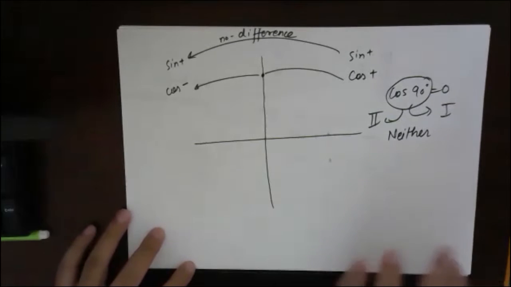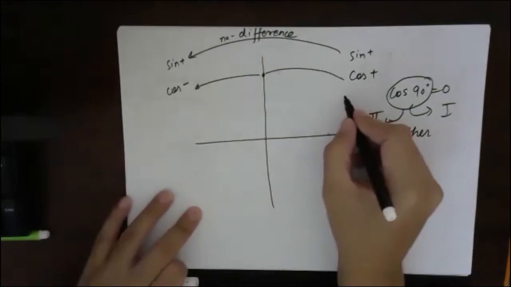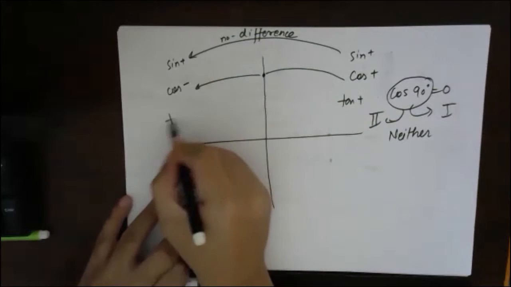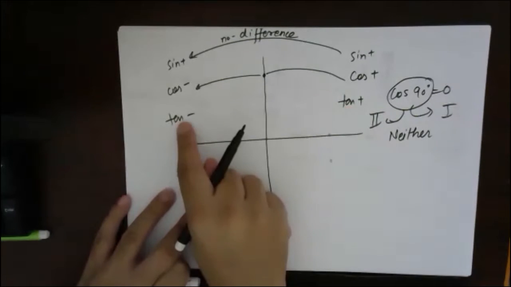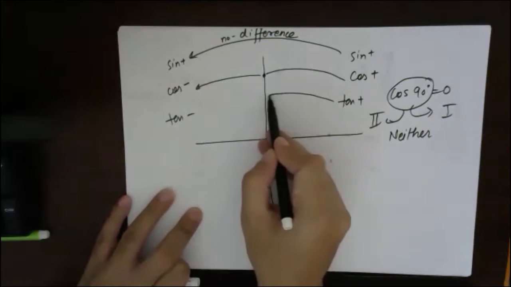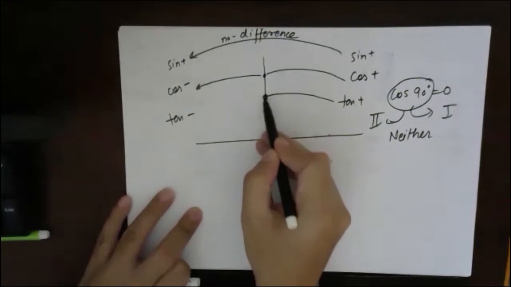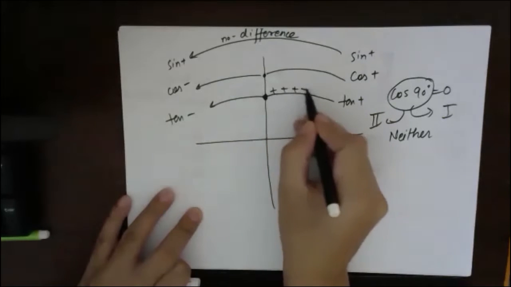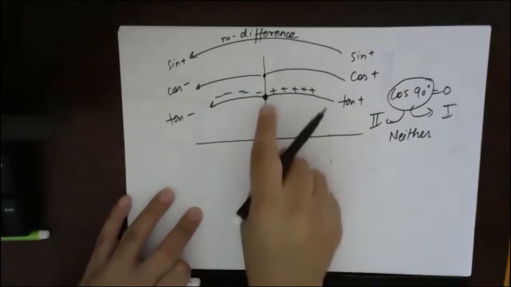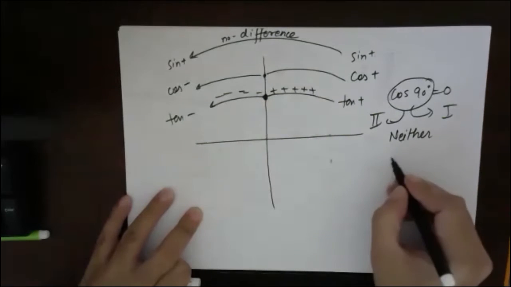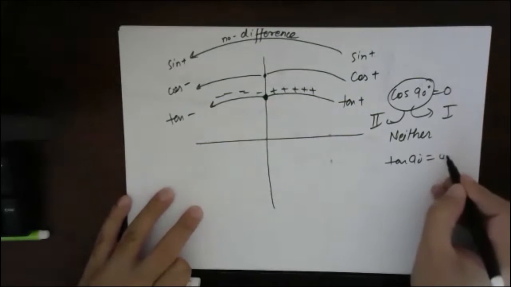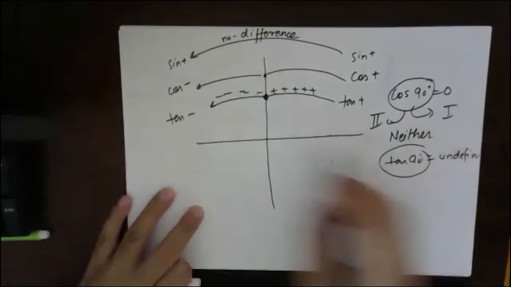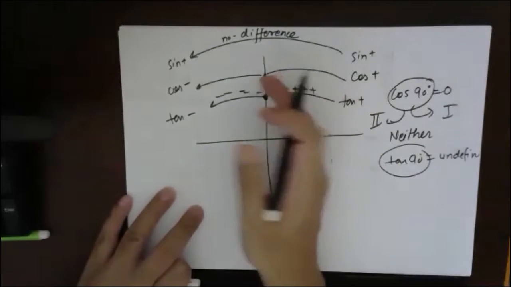Okay, so now we will talk about tan. Tan is positive here, and tan is negative here. So from here till here tan is positive, then something must have happened on the boundary, and afterwards it becomes negative. We know that tan of 90 degrees is undefined. So tan of 90 means nothing.